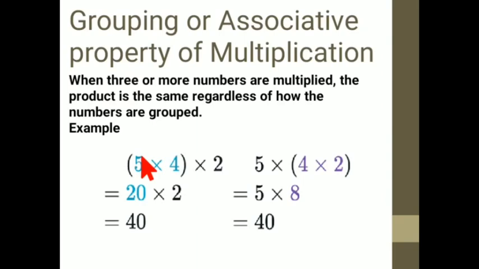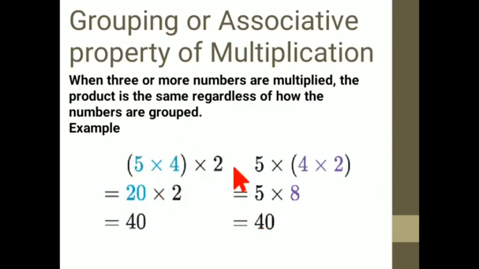Okay, sometimes your friend is getting associated with another group. Sometimes your friend is getting associated with your group. So the result is you will be in class 4 only, right? Class 4 only. The result will not change into class 5. Okay. So grouping or associative property of multiplication is that only. So when 3 or more numbers are multiplied, the product is the same regardless of how the numbers are grouped.